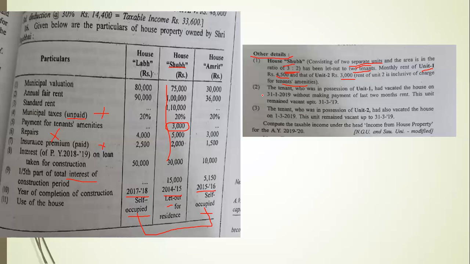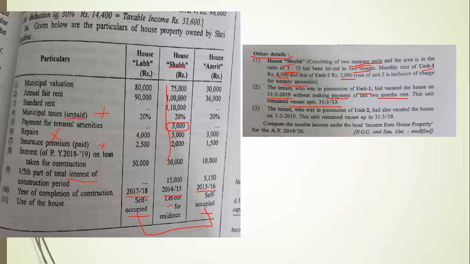Now the second piece of information: the tenant who was in possession of unit 1 vacated the house on 31st January 2019 without making payment of the last 2 months' rent. This unit remained vacant up to 31st March 2019. It means he has not paid the rent for 2 months, so that 2 months' rent will be treated as unrealized rent for unit 1.